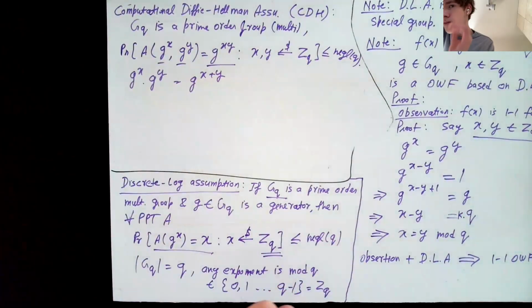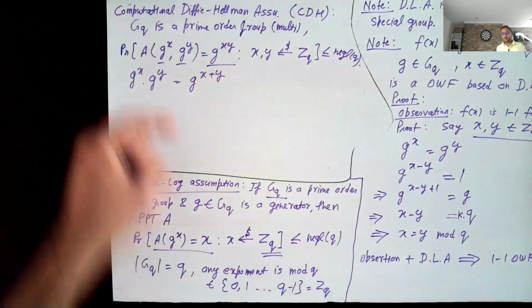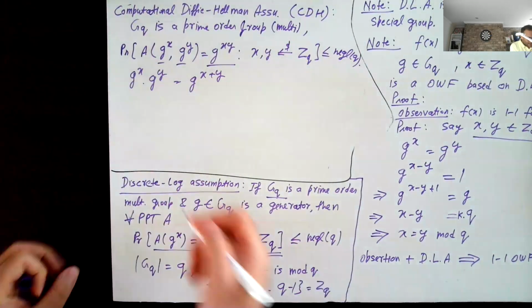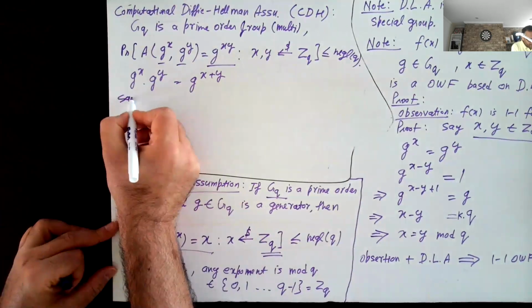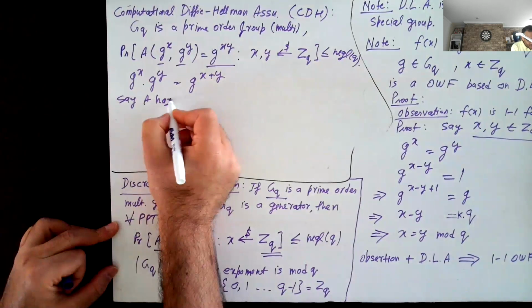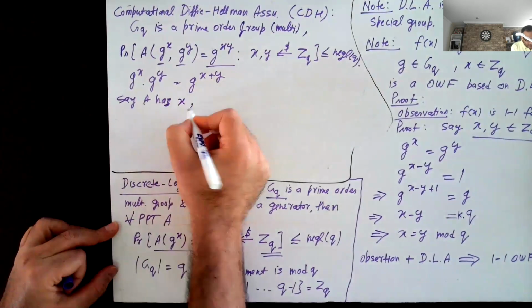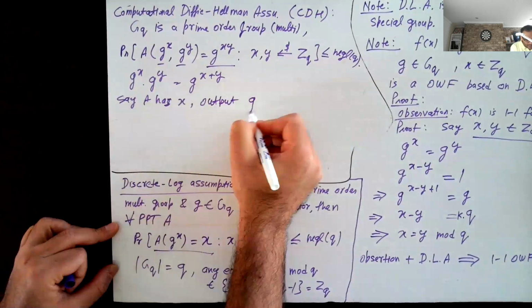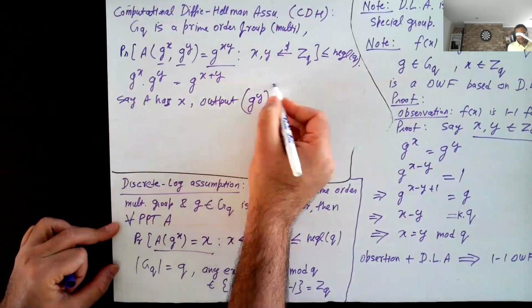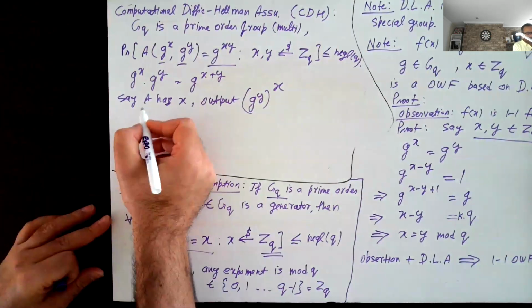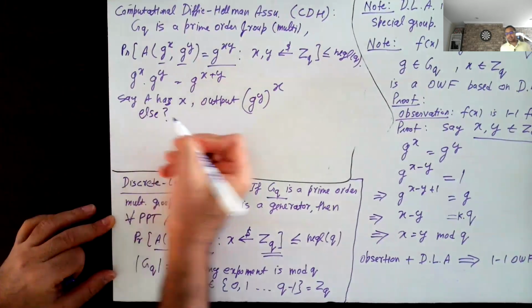A can try to compute x or A can try to compute y. If A is successful with either, say A has x, then A can just output g to the power y to the power x, and then A is successful. But otherwise, what is the option that you have? It's less clear.